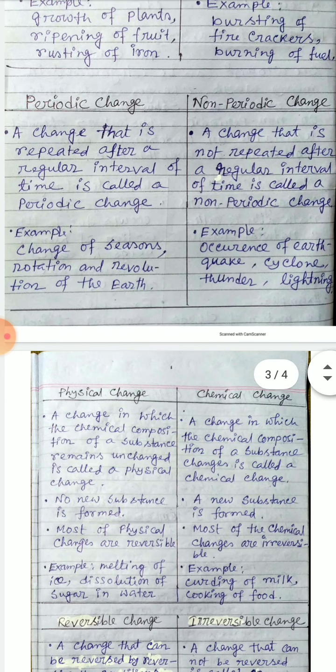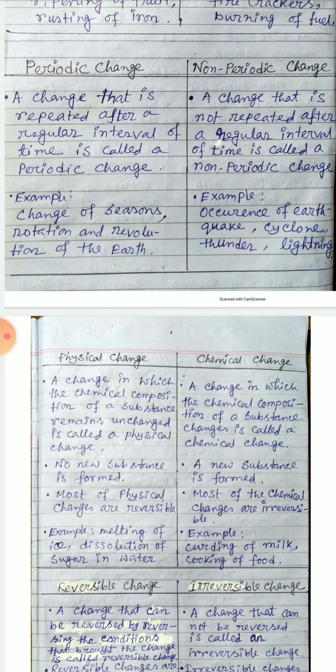Now, periodic change and non-periodic change. Periodic change means repeat. After some time, this change will repeat again, after a regular interval of time. So periodic change, a change that is repeated after a regular interval of time, is called periodic change. For example, change in season, rotation and revolution of Earth. These are periodic change that is repeated after a regular interval of time.